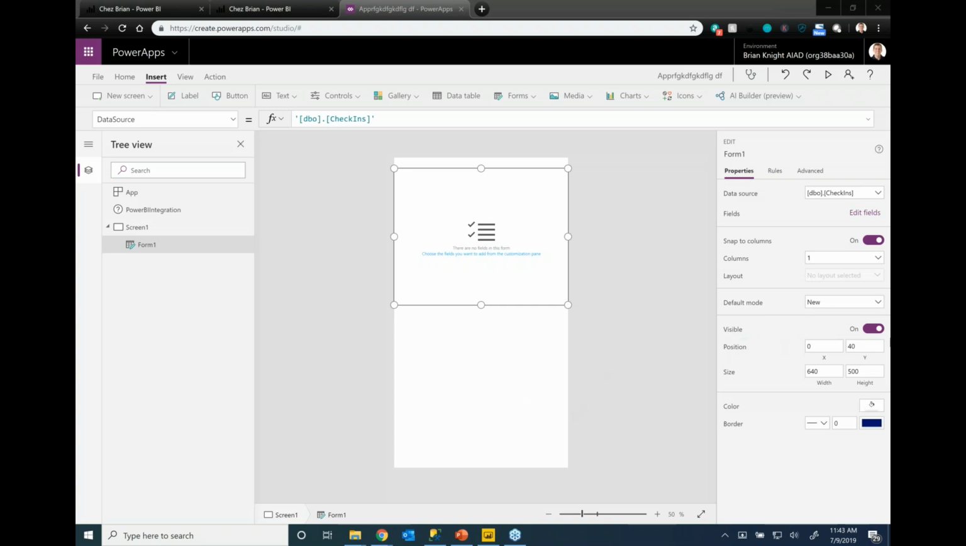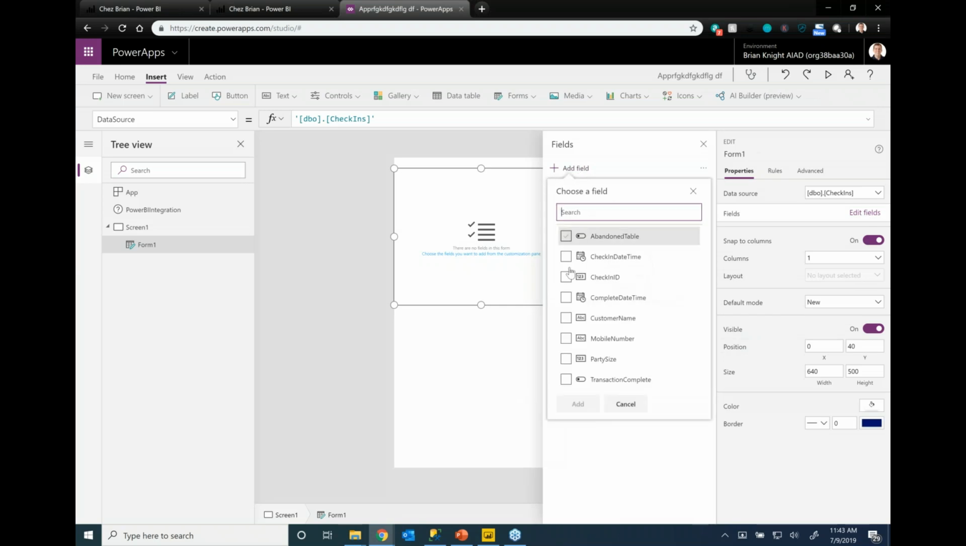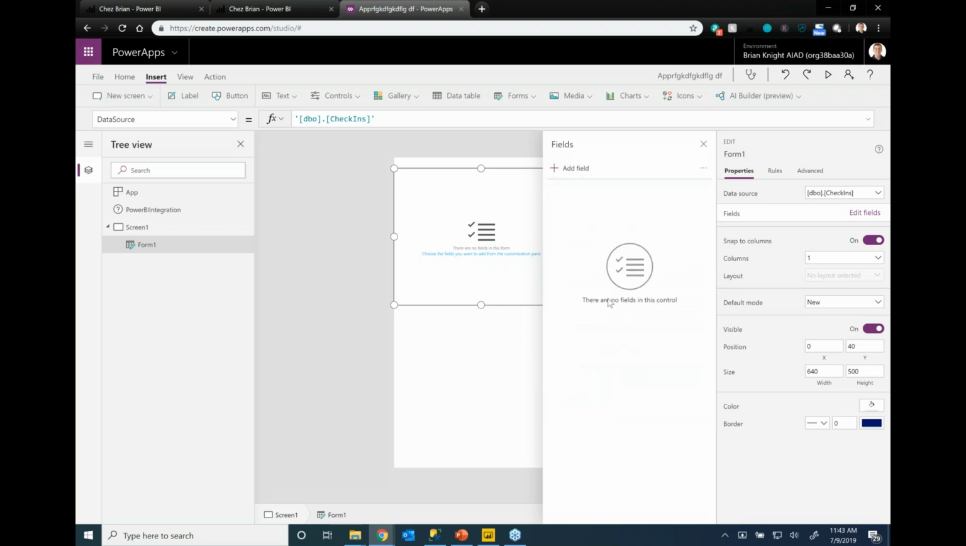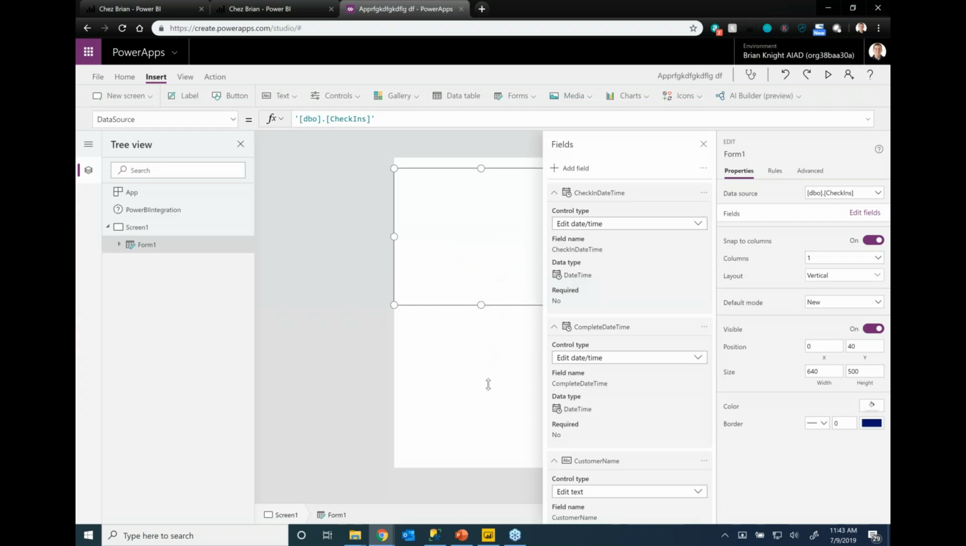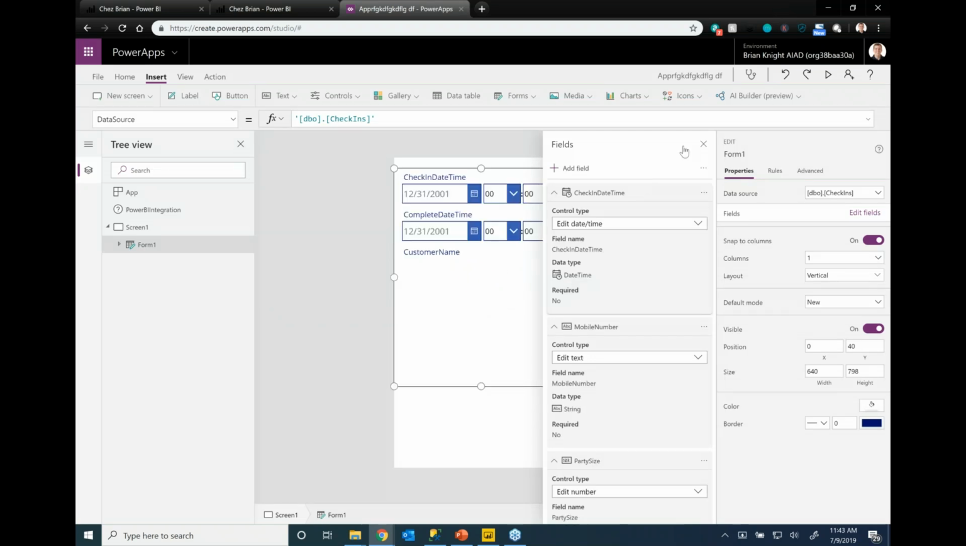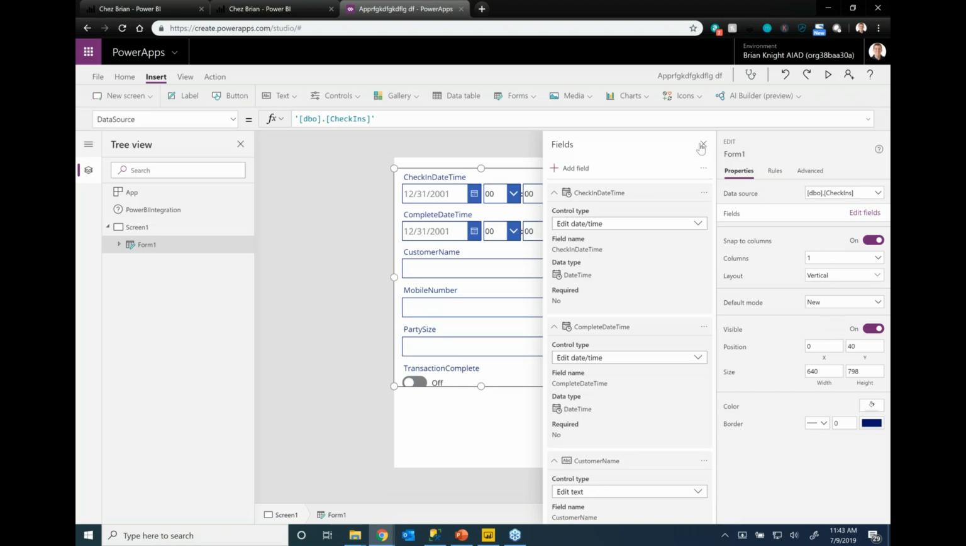Okay, so now we want to edit our fields and make it where we can overwrite our fields. I'll just add them all right now. So we've got a check-in time, check-out time, a customer name, a mobile number, a party size, transaction complete. That'd be good. We'll keep it really simple and hit add, and we're not going to do much beyond that. You've already seen the rest of that. My last step was I need to make sure this doesn't wrap like it is right now, so I'll make sure it's only one column.